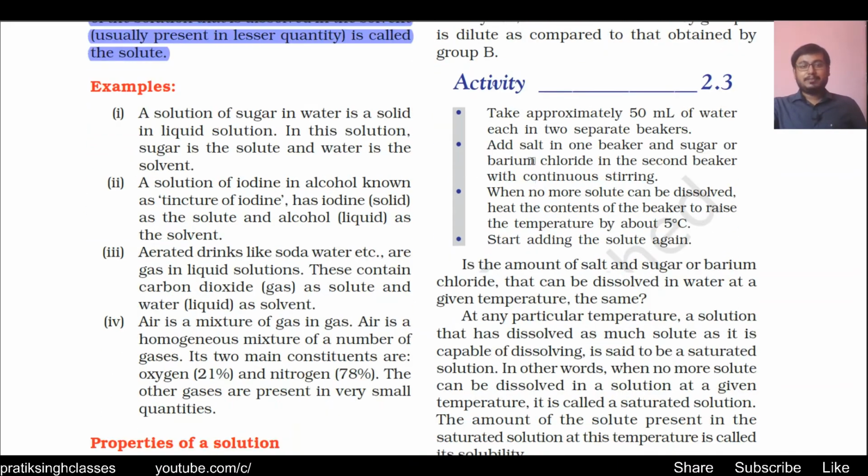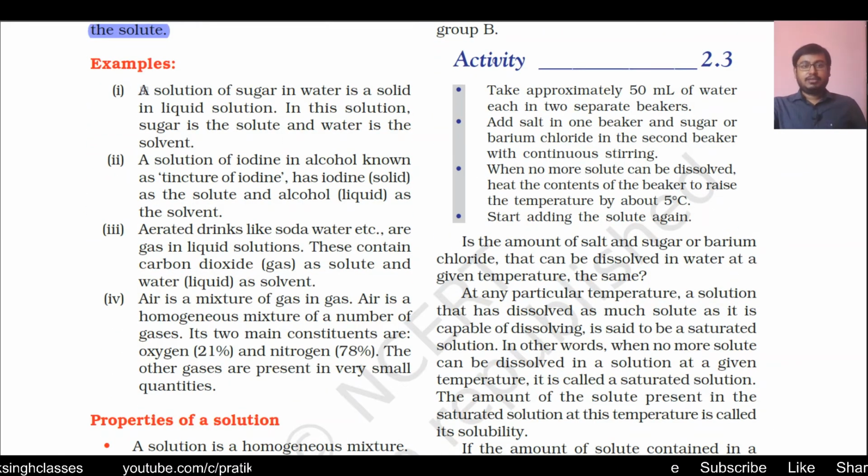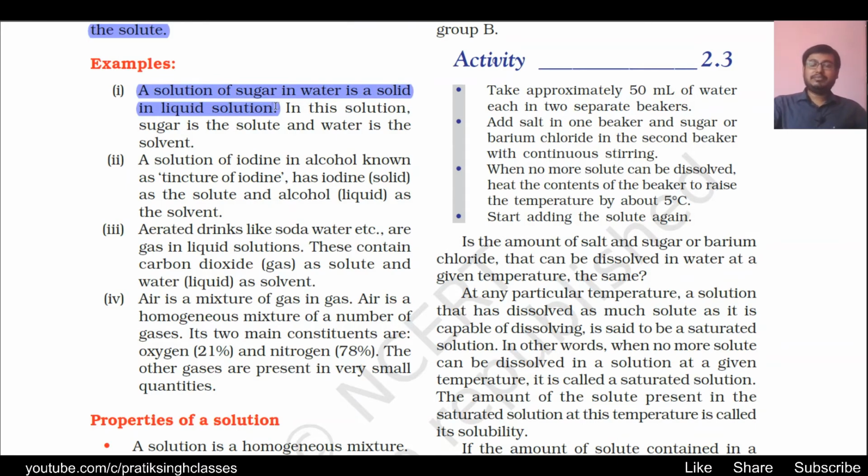Some examples are given here. A solution of sugar in water is a solid in liquid solution because sugar is solid and water is liquid. So here it is a solution of solid into liquid, and in this solution water is available in higher amount and sugar in lesser amount. So sugar is the solute and water is the solvent.